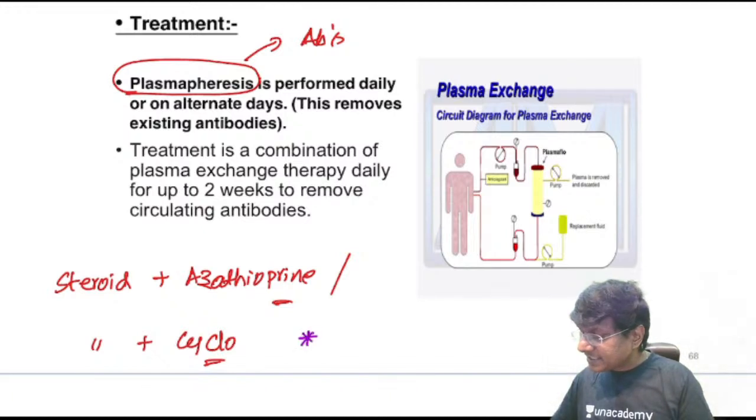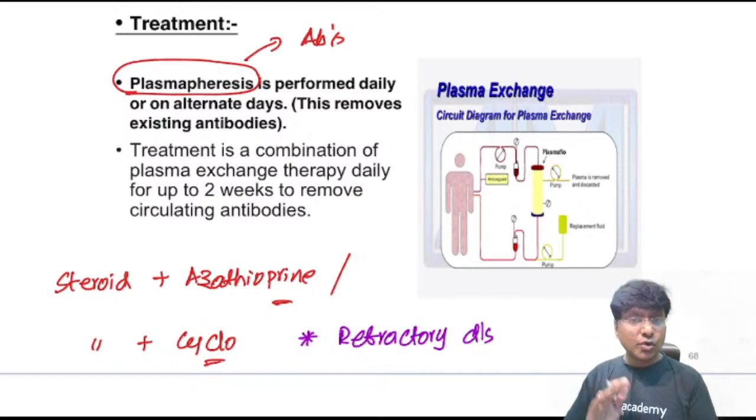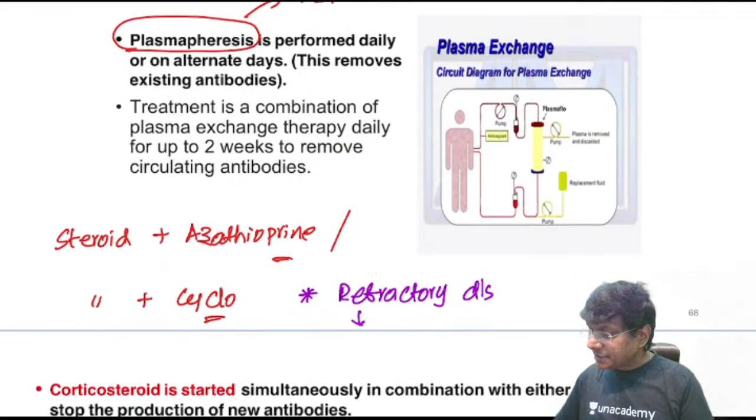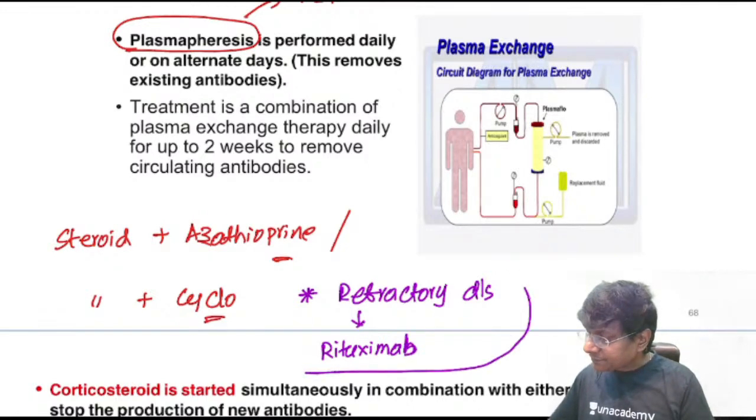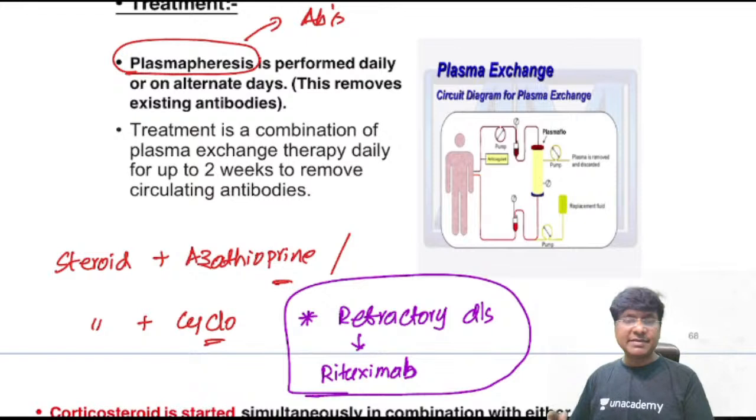Now we have one more question. If the individual is refractory, meaning there is refractory Goodpasture syndrome that does not respond to medical management at all, in these individuals you should give rituximab. Rituximab is considered the drug of choice for refractory cases of Goodpasture syndrome. So that finishes your nephritic syndrome.